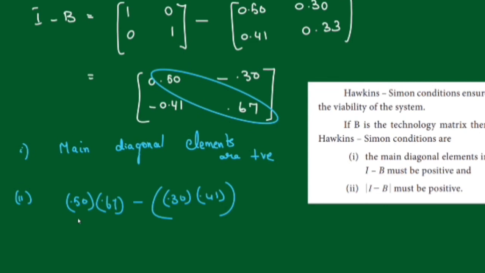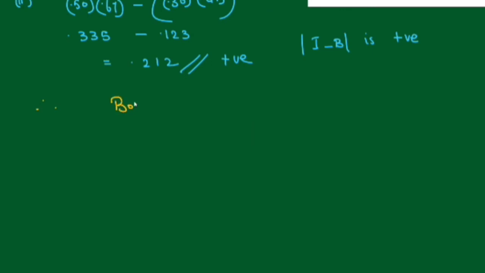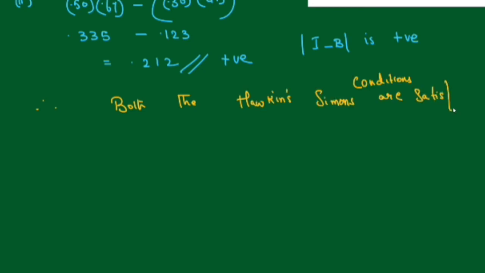Multiply 0.50 into 0.67, 0.335 minus 0.123. The determinant of I minus B is positive. Therefore, both the Hawkins-Simon conditions are satisfied. Therefore, the system is viable.